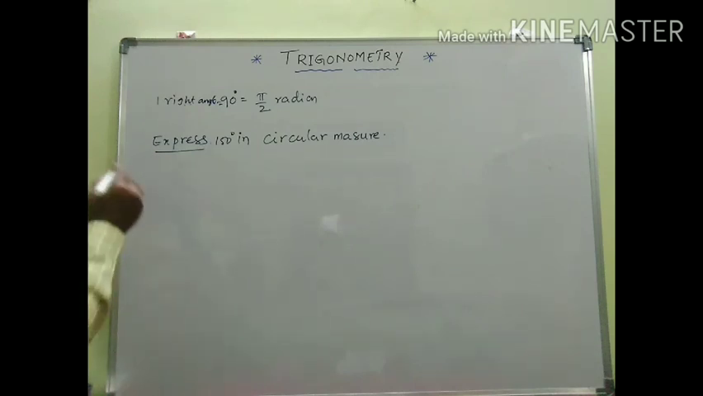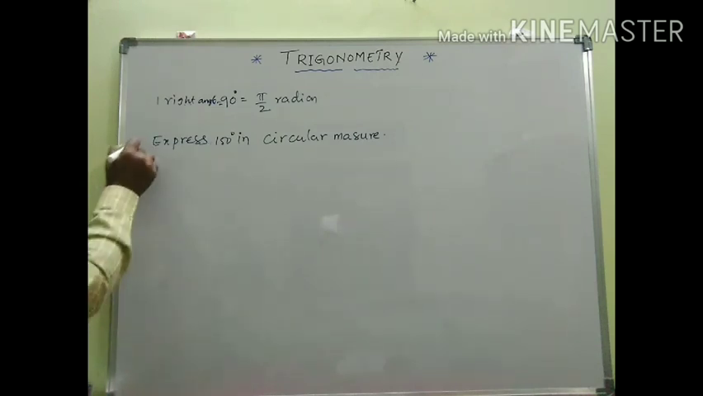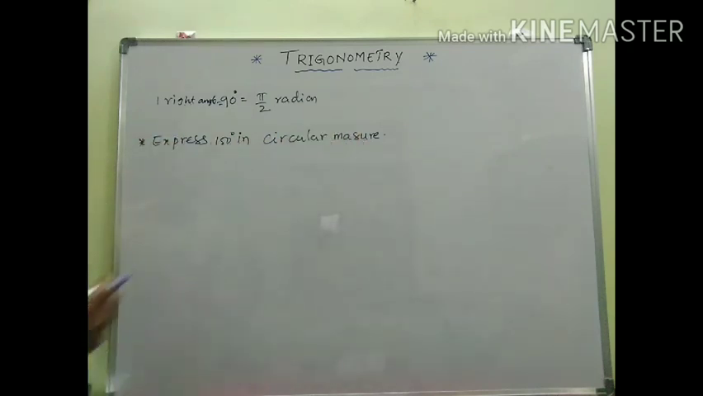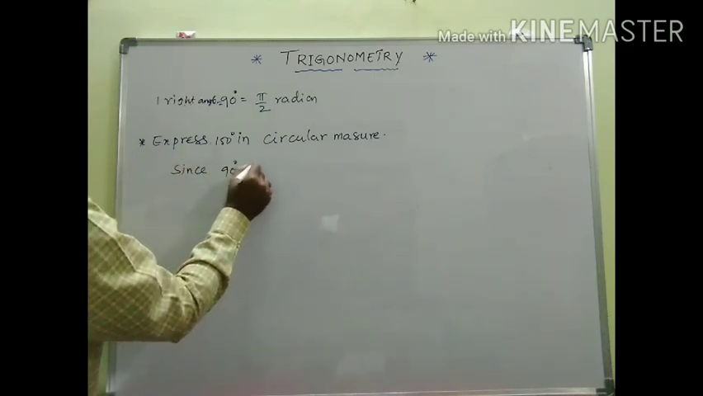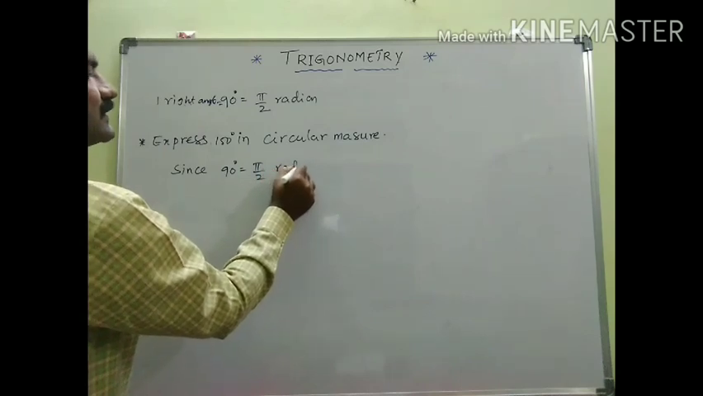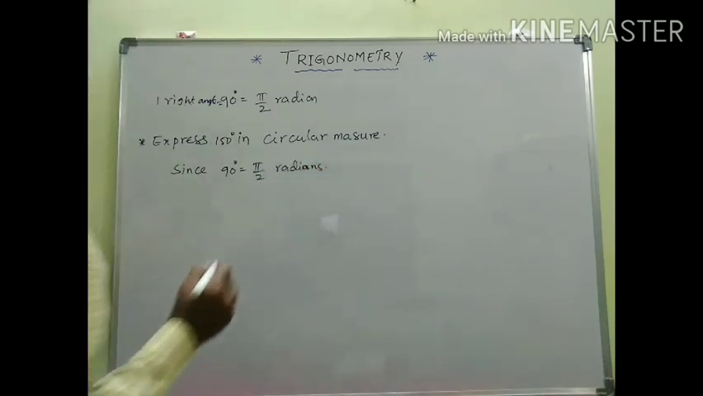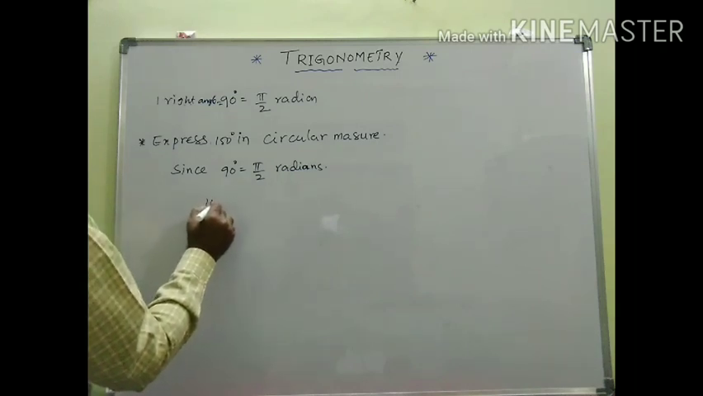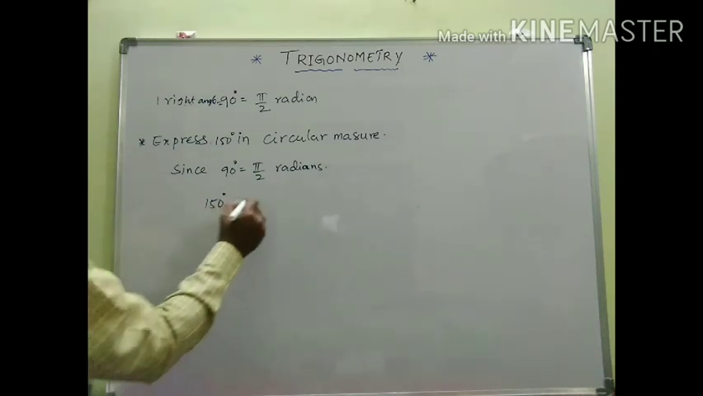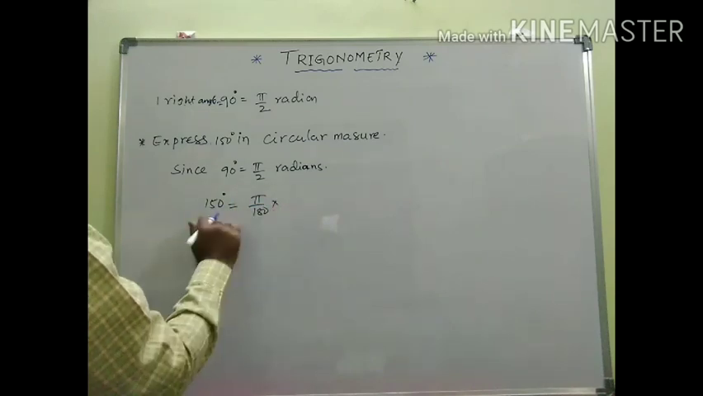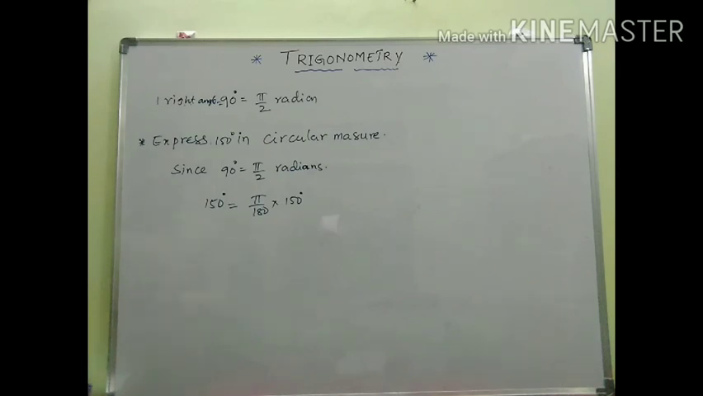Now look at one question here. For example, express 150 degrees in circular measurement. Circular measurement means in terms of radians. So just now we know that every right angle is equal to pi by 2 radians. Now we want to convert 150 degrees into radians. In terms of radians, if you want to convert, you just need to multiply pi by 180 into whatever is given to you. Pi by 180.